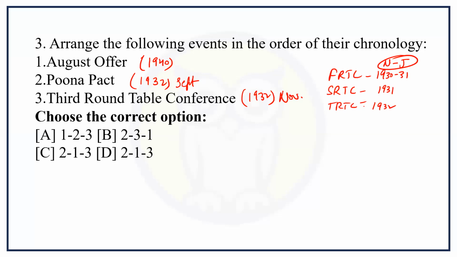So what is the chronological order? First, the Poona Pact in 1932 September, then the Third Round Table Conference in 1932 November second, and the August Offer third. So 231 is the correct answer of this question. Option number 2, 231.